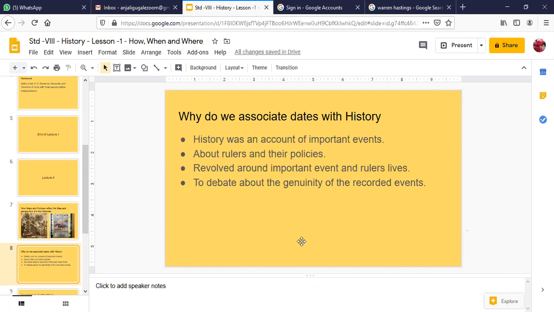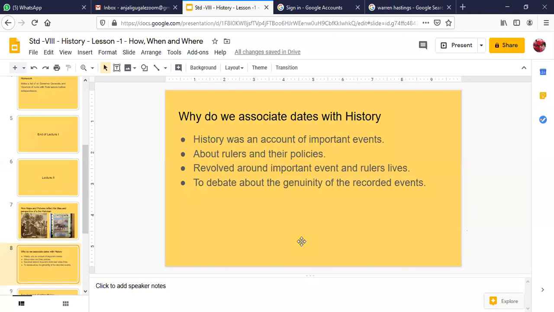If we like someone, we speak well about them, right? Same way, when Abul Fazl is writing about Akbar's policies, his religious policy, about his life, of course, because he was his court historian, he will write everything. Of course, they will try to maintain the genuineness of certain facts, but they may not be able to bring light to the negative side of Akbar's rule.